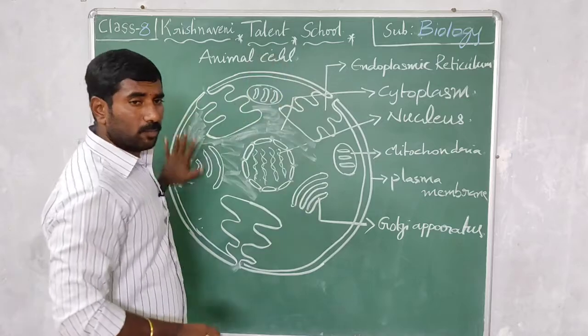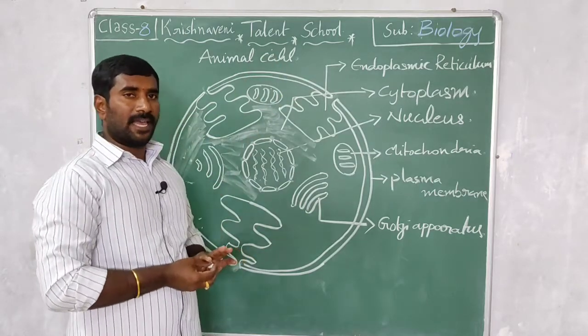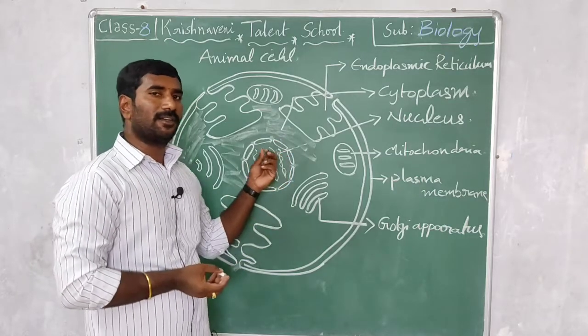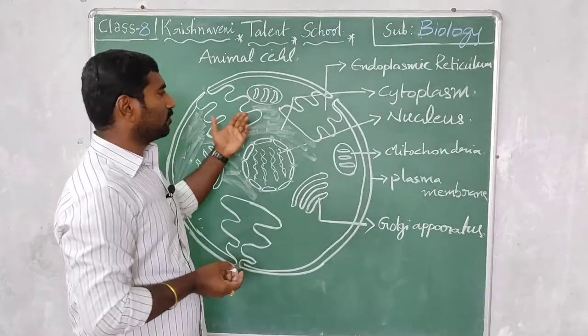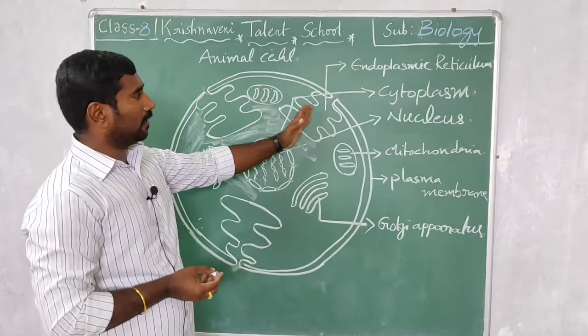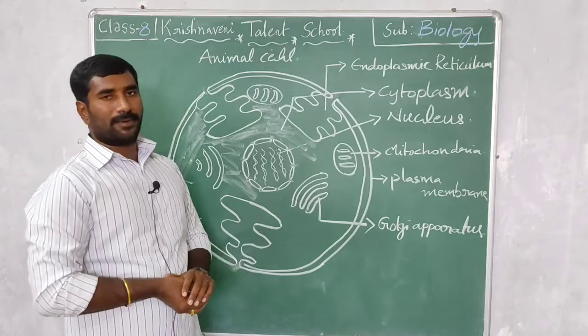The nature of the cytoplasm is very smooth. This smoothness helps material travel easily from one place to another, which helps in transportation. That is the endoplasmic reticulum.